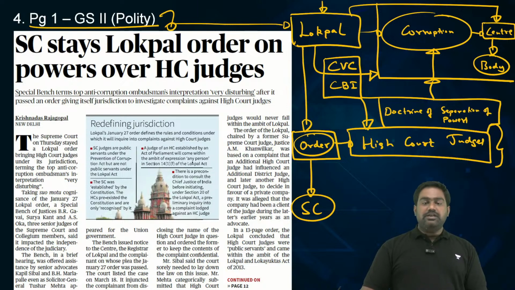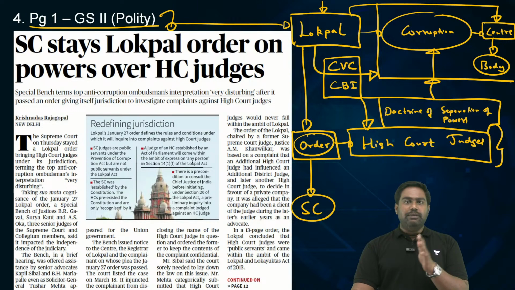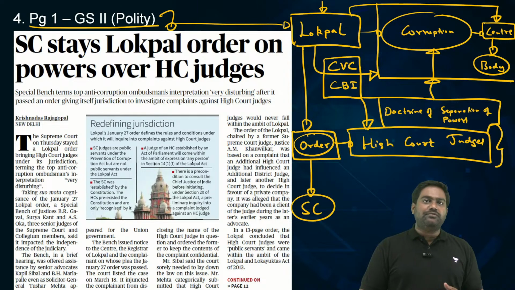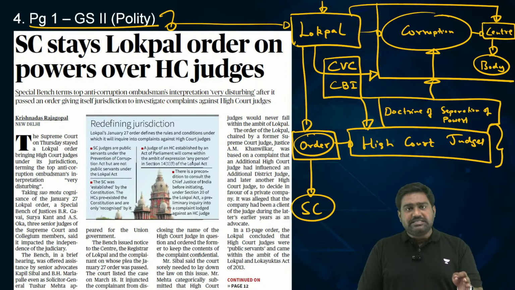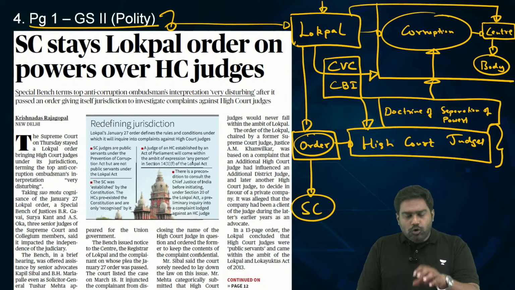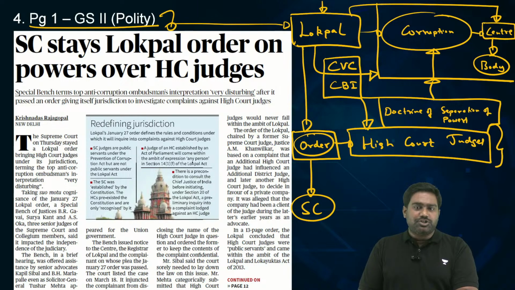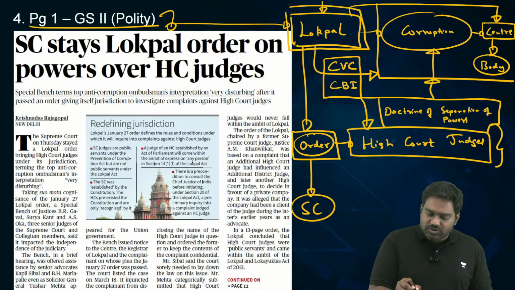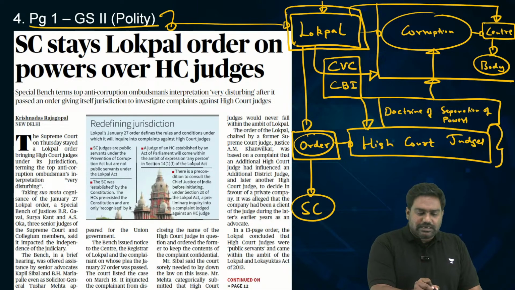For a healthy democracy, you need to have a clear distinction between the three main pillars of democracy: the executive, legislature, and the judiciary. If one oversteps into the domain of the other, into the jurisdiction of the other, it will compromise the independence of those institutions. For Lokpal to have direct jurisdiction over High Court judges would basically bring the executive into the domain of the judiciary. Though Lokpal is considered to be a more independent, autonomous ombudsman, eventually Lokpal appointments are done by the government, which allows the government to exercise a degree of control on the functioning of Lokpal directly or indirectly.